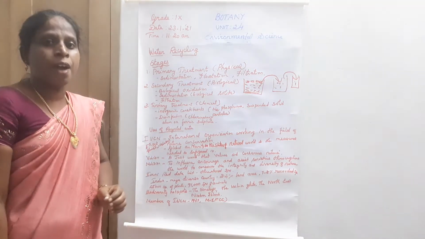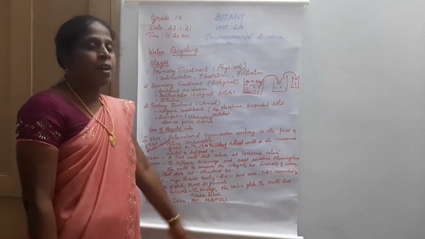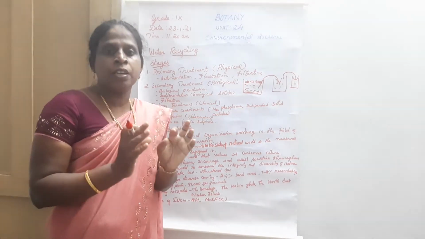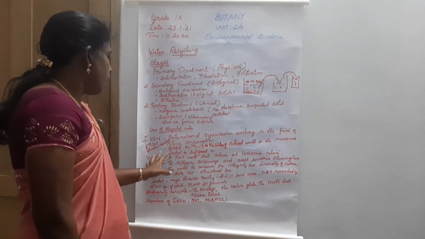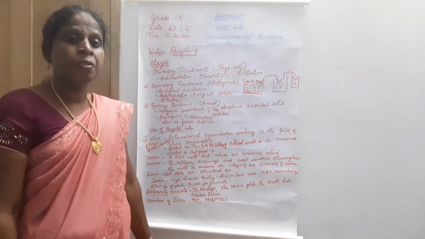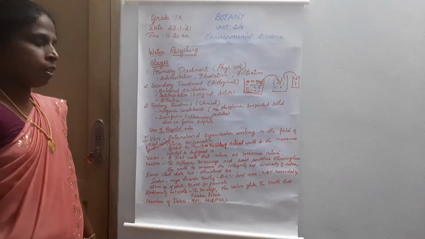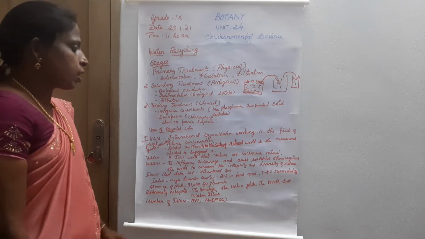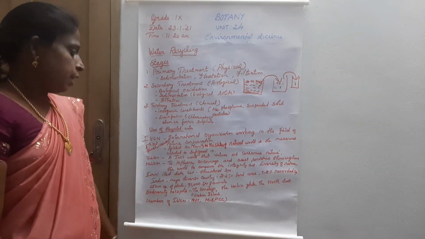What is the vision of IUCN? The vision of IUCN is a just world that values and conserves nature. That is the vision of IUCN. Then the mission of IUCN is to influence, encourage and assist societies throughout the world to conserve the integrity and diversity of nature.